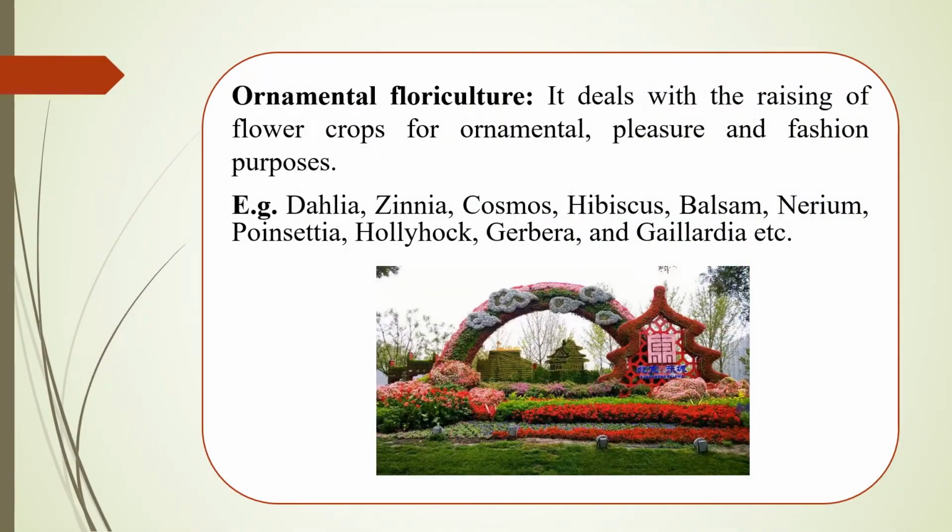It deals with the raising of flower crops for ornamental, pleasure and fashion purposes. Here, the flowers which are used for making hedges, etc. come under this branch. Examples include dahlia, zinnia, cosmos, hibiscus, balsam, nerium, poinsettia, hollyhock, etc.